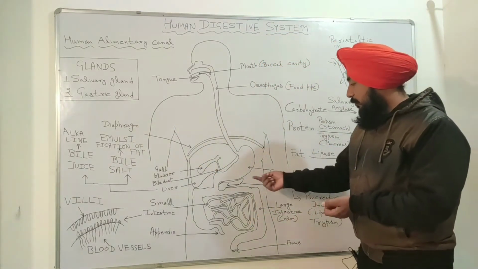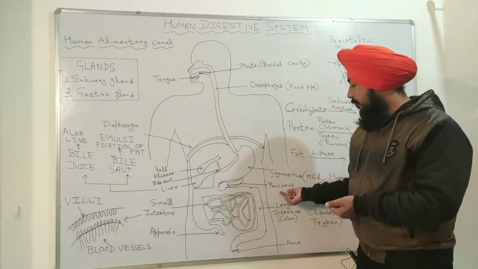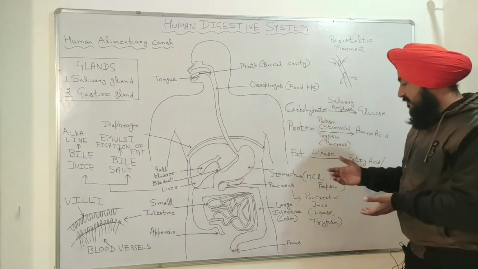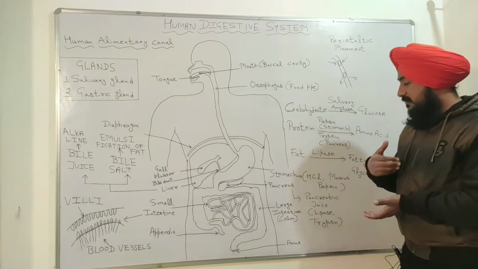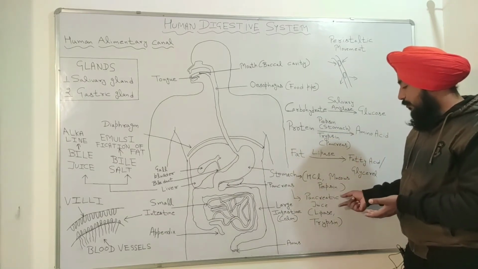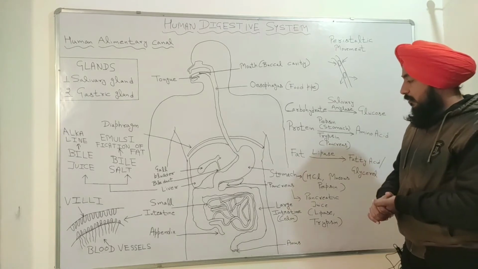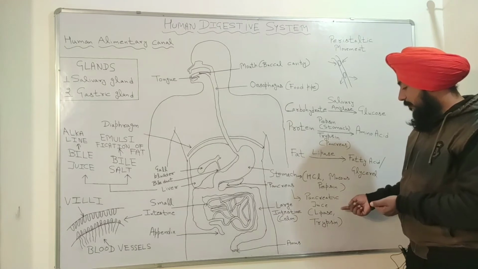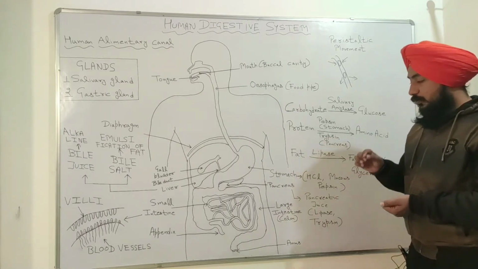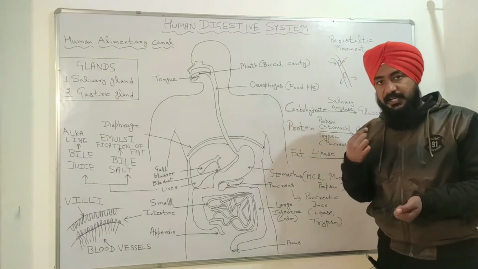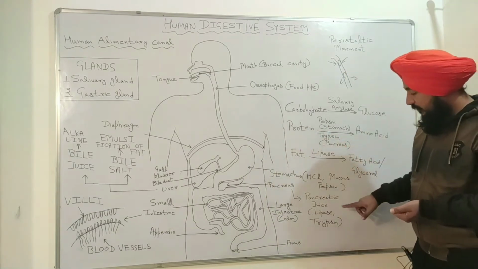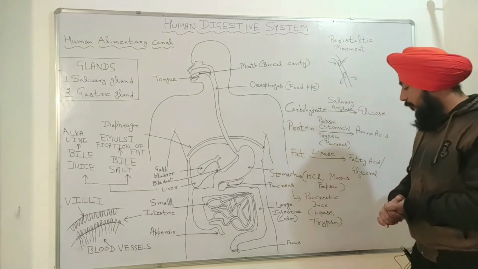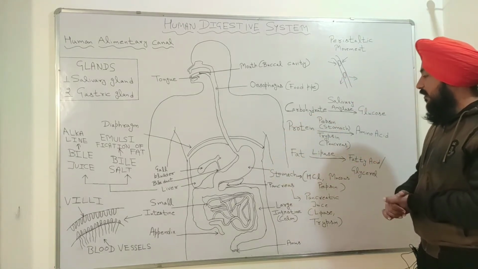After that, you can see here is another organ, which is the pancreas. The pancreas releases pancreatic juices named lipase and trypsin. So what is the function of lipase and trypsin in our body?